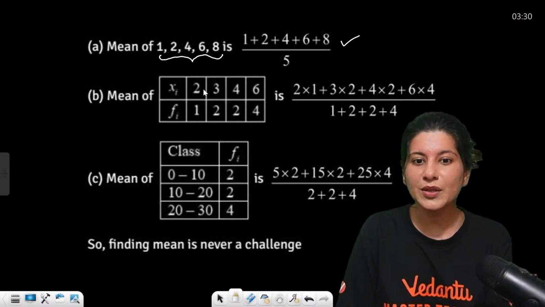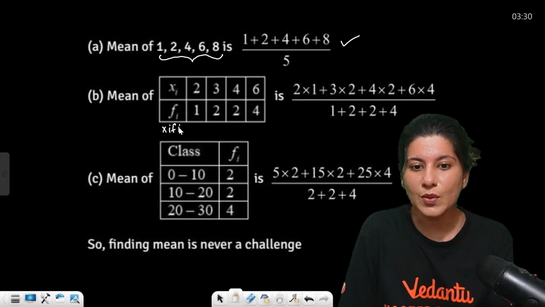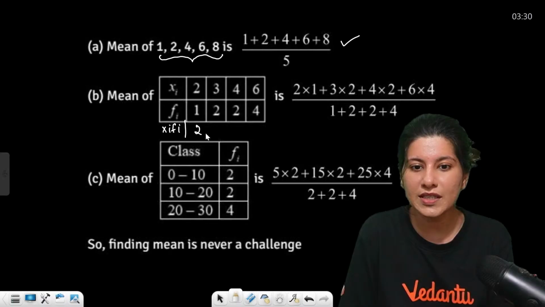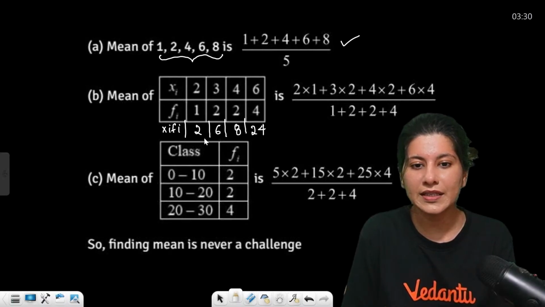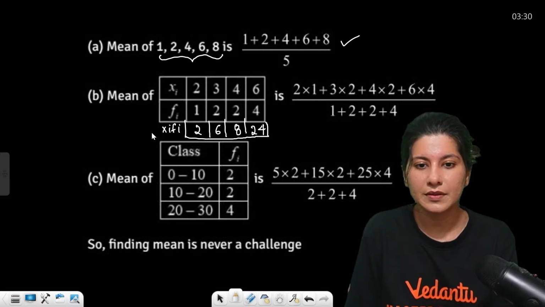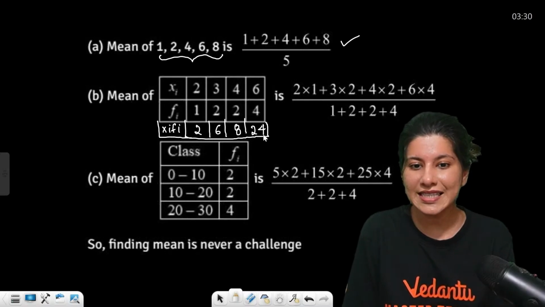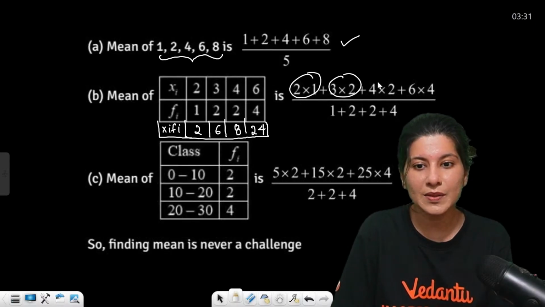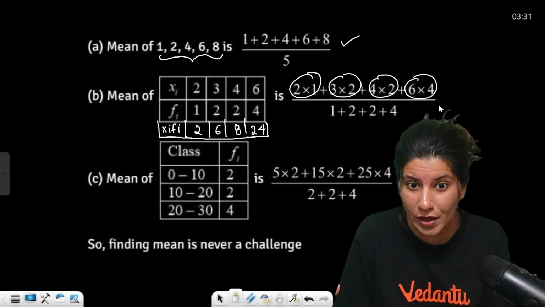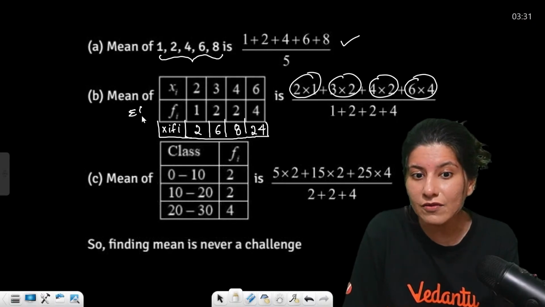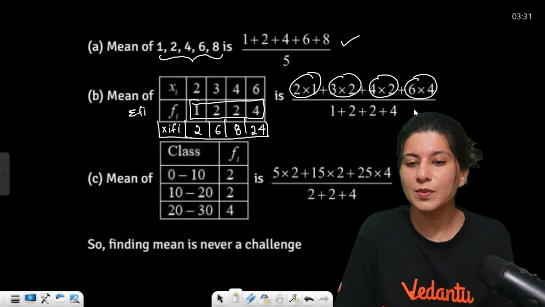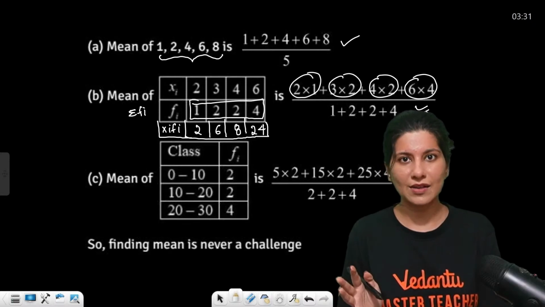Now discrete data is given. So what will you do? xi fi you have to calculate. xi fi will be 2 ones are 2, 3 twos are 6, 4 twos are 8, 6 fours are 24. Okay. 2, 6, 8, 24. Sigma xi fi. So 2 plus 6 plus 8 plus 24 upon sigma fi. What is sigma fi? Sum of these: 4 plus 2 plus 2 plus 1. So this will be your answer. Now do the calculation. Okay.